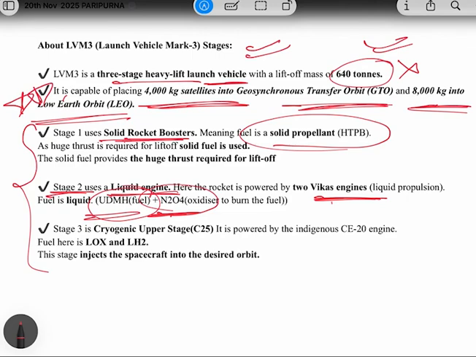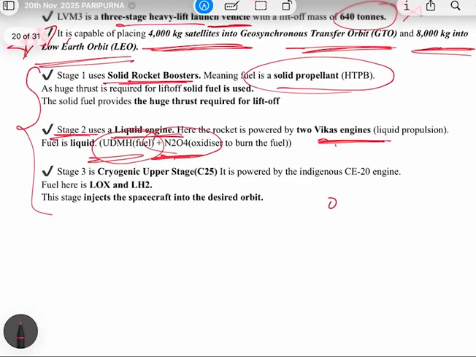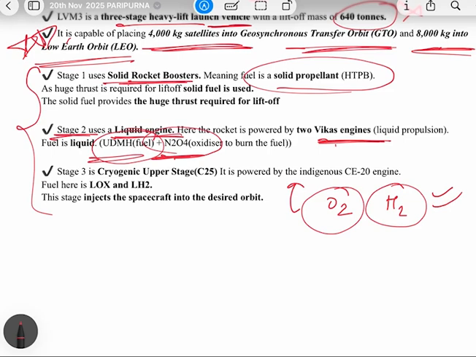So see, as we have discussed in the cryogenic engine, one thing will be used as oxidizer and one thing will be used as fuel. So in the cryogenic engine, liquid oxygen is used as oxidizer and liquid hydrogen is used as fuel. So for stage 2, UDMH will be used as fuel and N2O4 will be used as oxidizer. Now coming to stage 3, it is the cryogenic stage, and this we have already discussed.